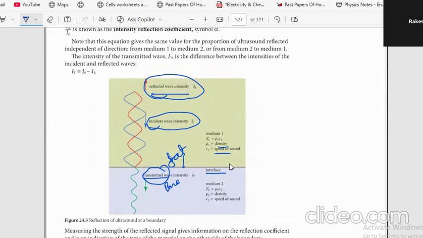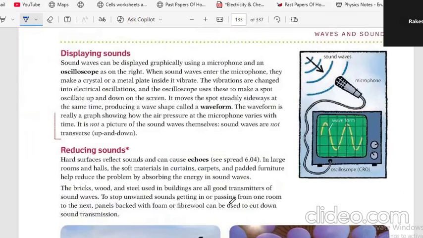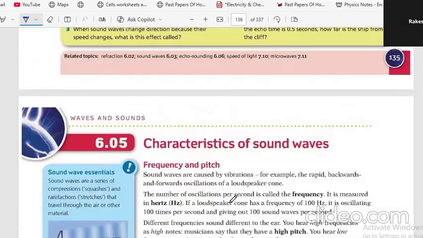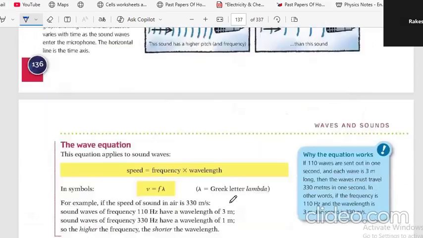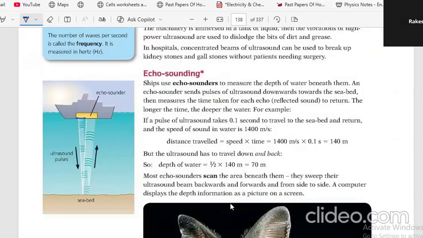It's like something coming back, like an echo or a reflection, and from the time it takes they can calculate the distances. They do that in other things also, like finding the depth of the ocean or where a submarine is. They send waves, and the waves are reflected back. It's the same thing as an ultrasound inside the human body, the same concept.